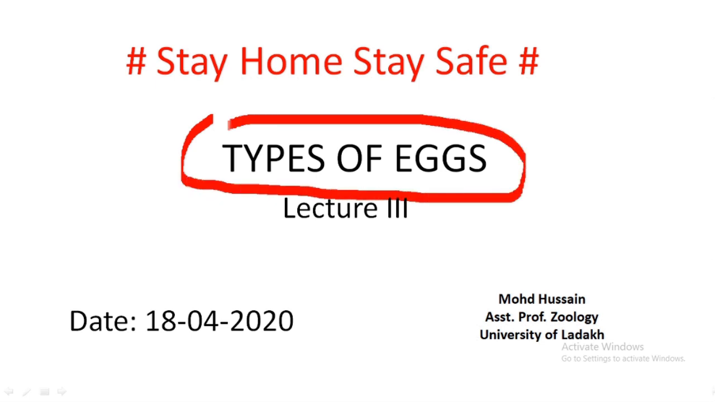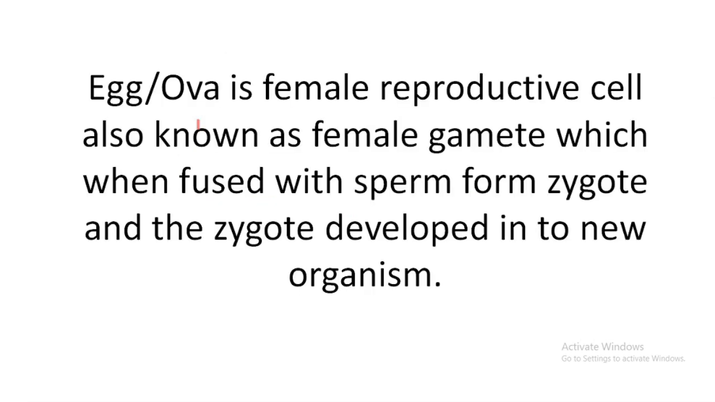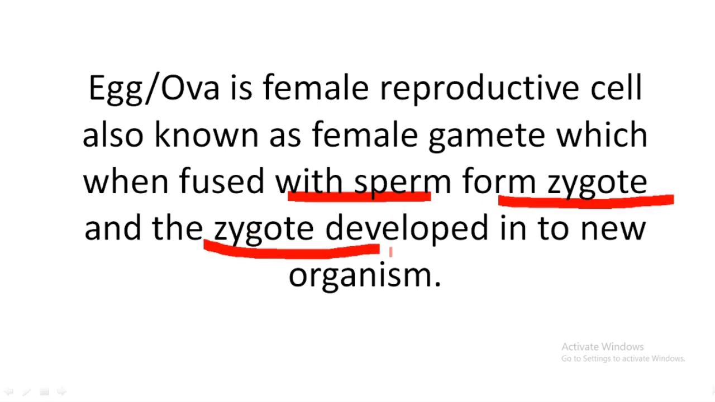Today I am going to present my third online lecture, and today's topic is about types of eggs. We know that an egg or ovum is a female reproductive cell which is formed inside the ovary under the influence of certain hormones like FSH and LH by the process known as oogenesis. It is a haploid gamete which, when fused with the sperm, forms a zygote, and the zygote ultimately develops into a new organism.